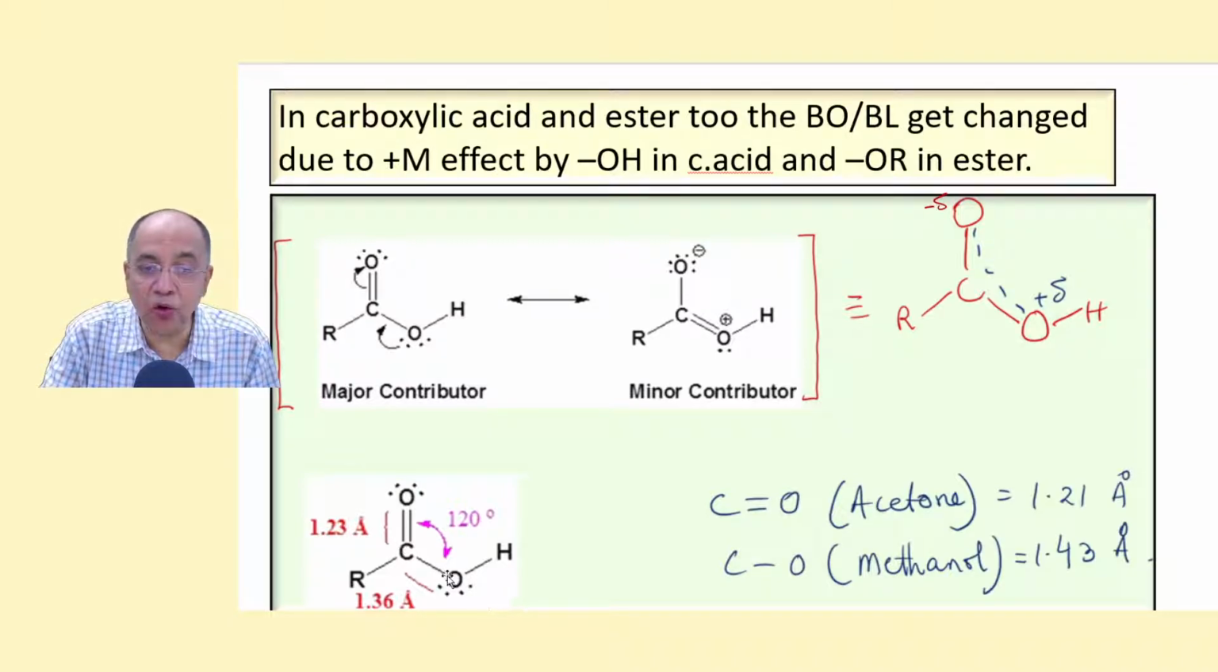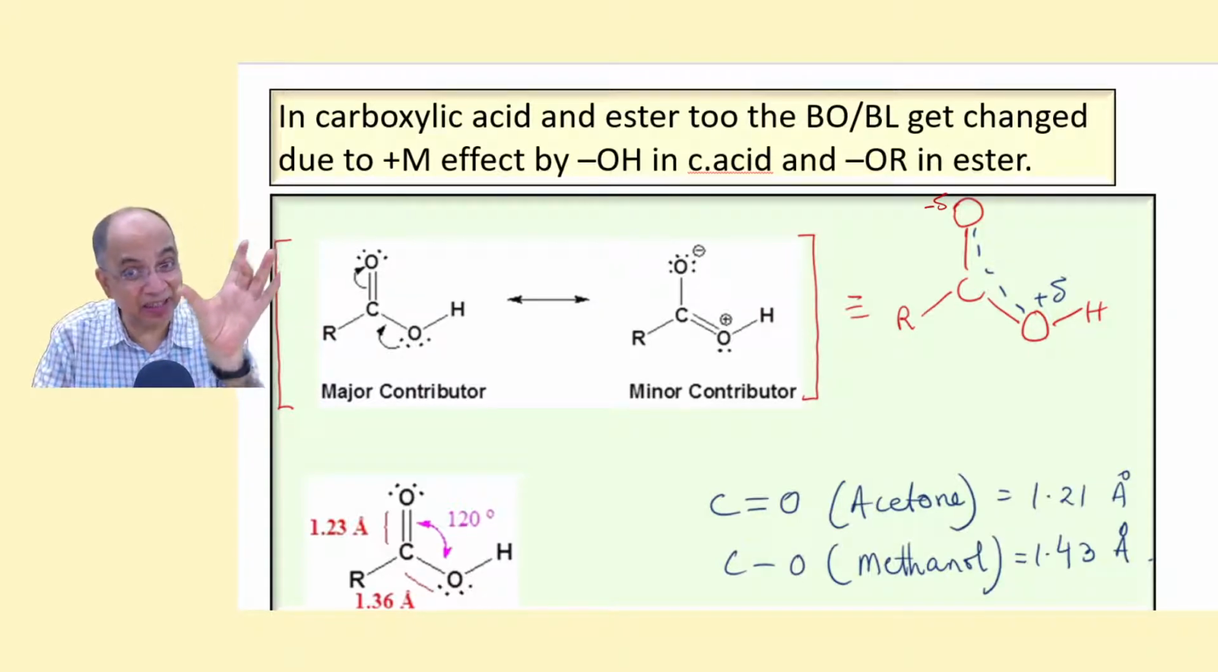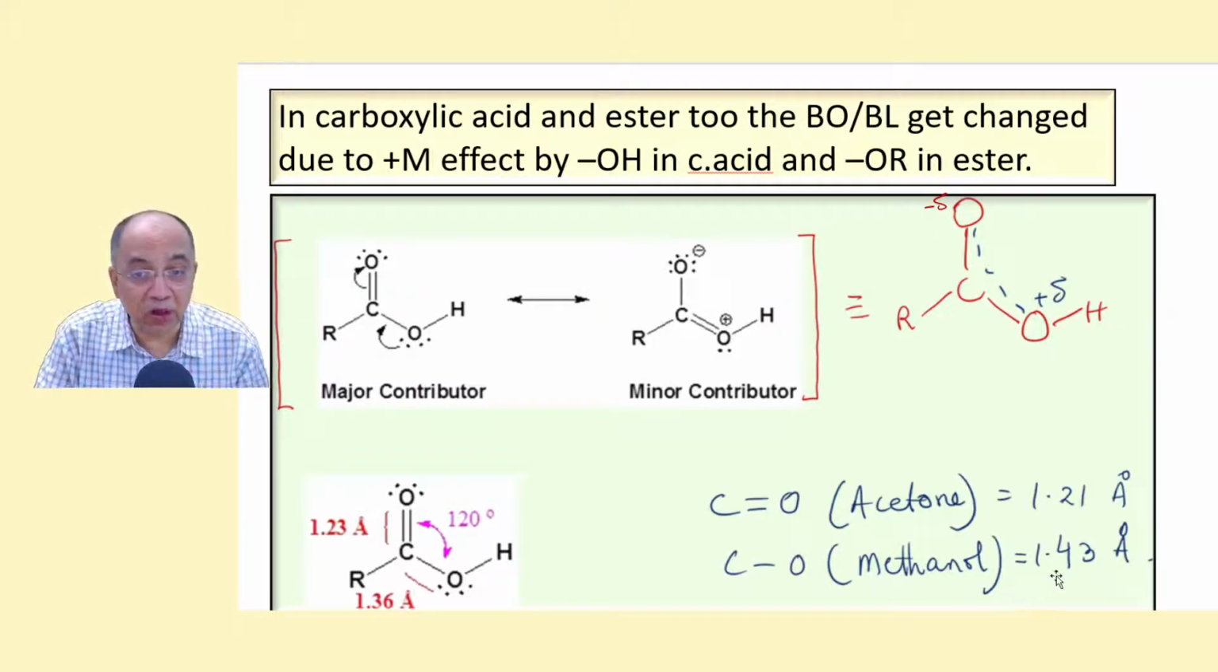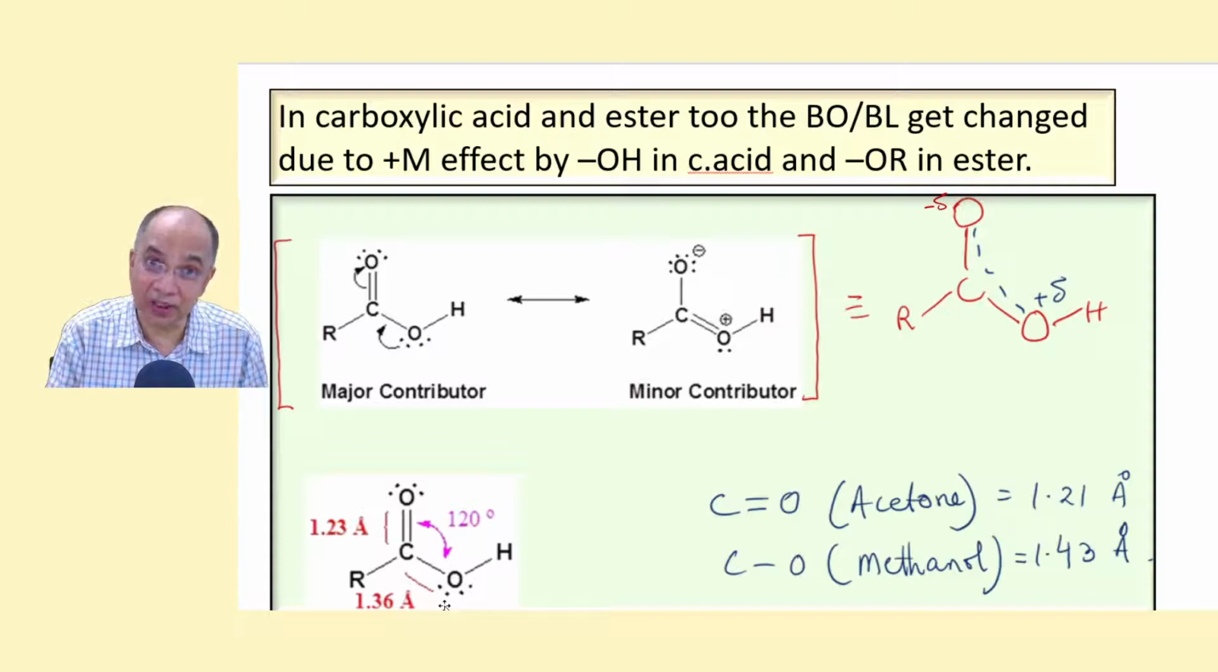Similarly, the CO single bond acquires some double bond character, for which its length is reduced. Now in methanol there is a 1.43 CO bond, but in carboxylic acid it is 1.36. This reduction in bond length is due to the resonance, acquiring some partial double bond character. In carboxylic acid, the bond order and bond length get changed due to the plus M effect. By this, OH is producing a plus M effect to the carbonyl group.